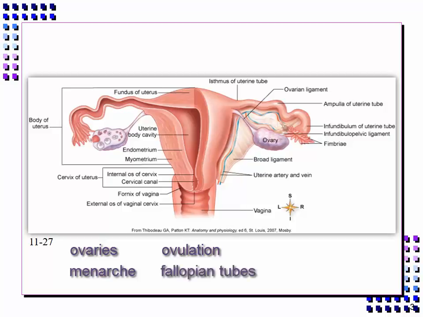The fallopian tubes serve as ducts for the ovaries, even though they're not directly attached to them. The union of an ovum and a spermatozoon, referred to as fertilization, normally occurs in the fallopian tubes. In the next few days, the resulting embryo reaches the uterus, where it begins to implant itself in the endometrium. Occasionally, implantation occurs in the fallopian tube or pelvic cavity instead of the uterus, and this results in what's referred to as an ectopic pregnancy.